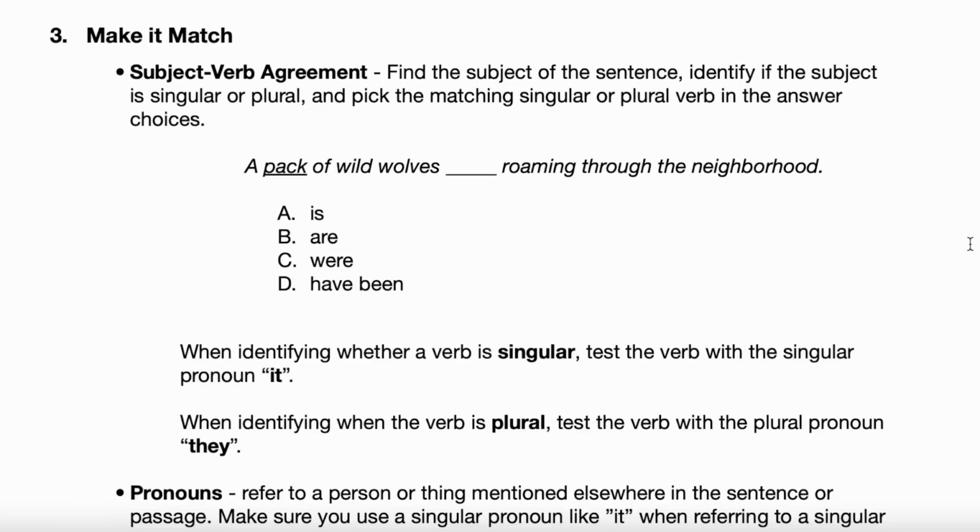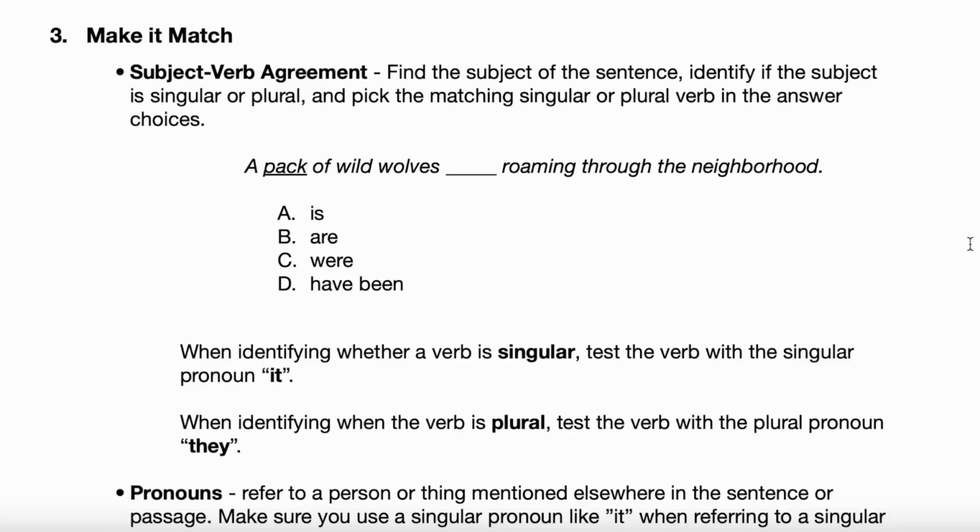Okay? I'm going to show you here how to find the difference between singular and plural verbs in just a moment. Look at that example of a question I've got below here. I want you to read that example for us, please. A pack of wild wolves blank roaming through the neighborhood. Okay. Now, this is interesting here. Do you think you know what the right answer is? Would you say is, are, were, or have been? Do you have any idea here?